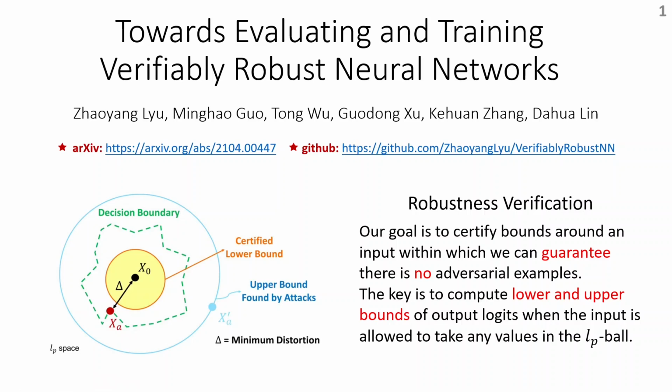I will present our research on evaluating and training verifiably robust neural networks. Our goal is to certify there are no adversarial examples in the LP ball around the original input. The key of robustness verification is to compute lower and upper bounds of the output logits of a neural network.